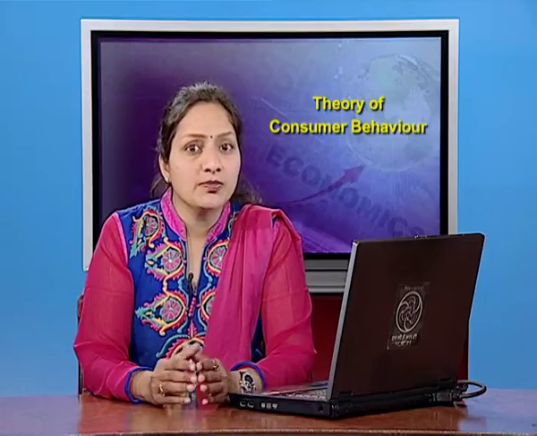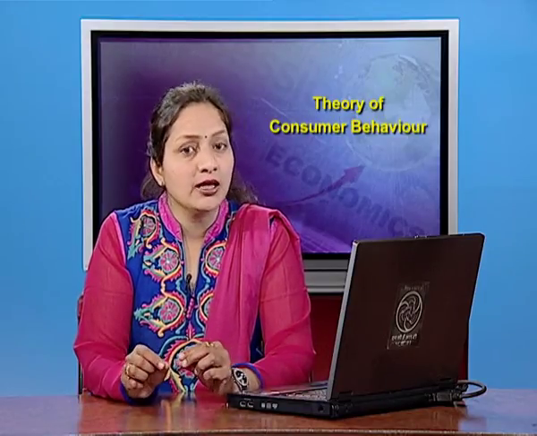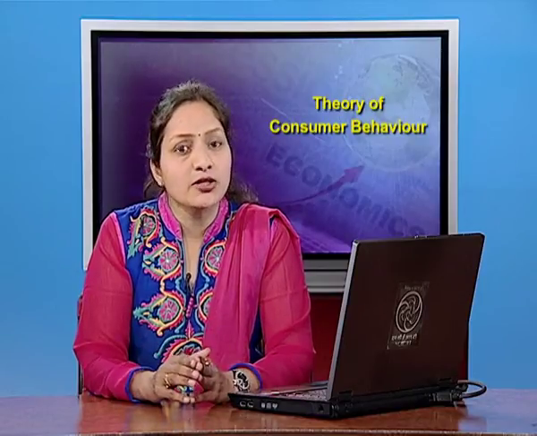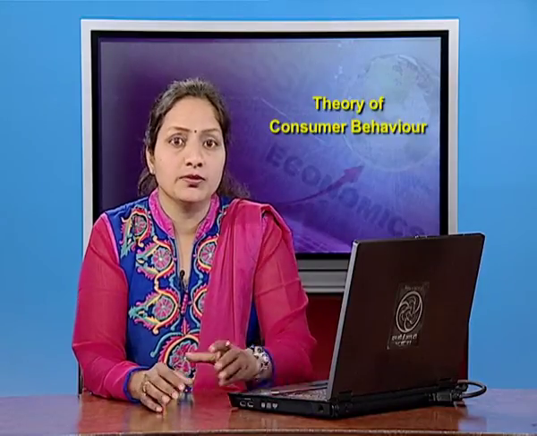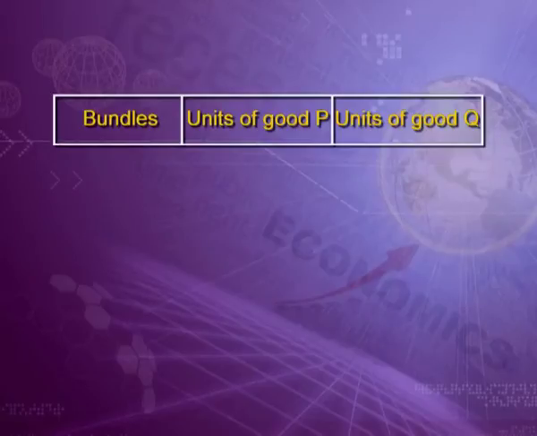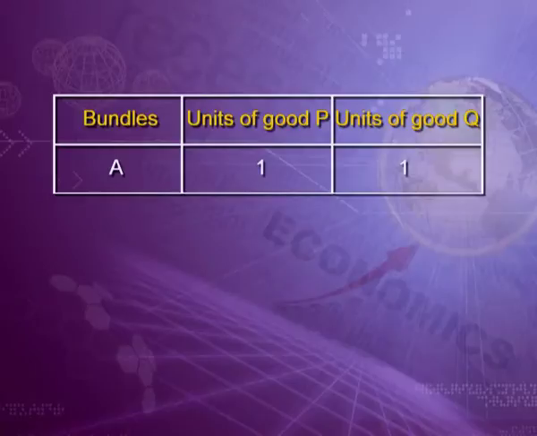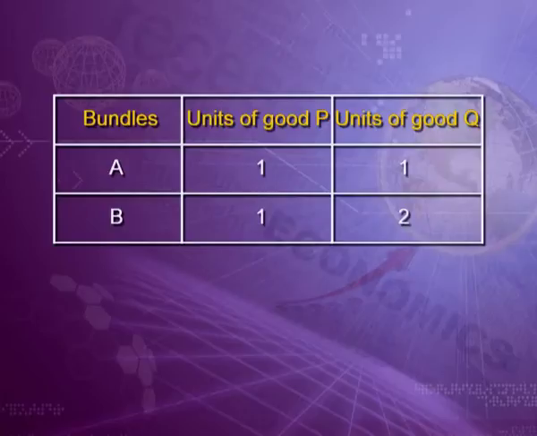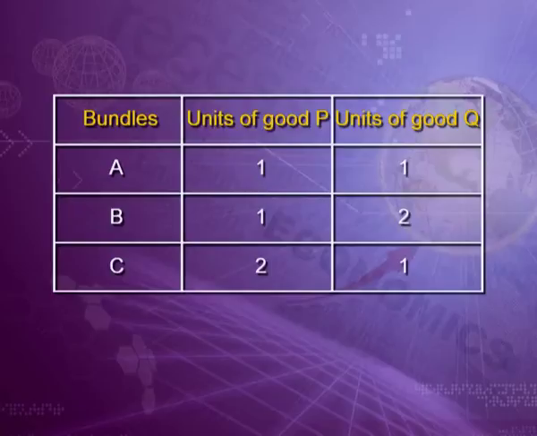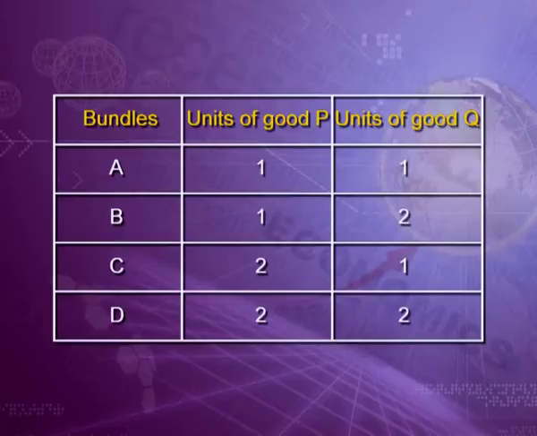Suppose you are given a choice between 4 bundles A, B, C and D, having different combinations of 2 goods, good P and good Q. The table has 3 columns: the first column for bundles, the second column for units of good P and the third column for units of good Q. Bundle A has 1 unit of good P and 1 unit of good Q. Bundle B has 1 unit of good P and 2 units of good Q. Bundle C has 2 units of good P and 1 unit of good Q, and bundle D has 2 units of good P and 2 units of good Q.